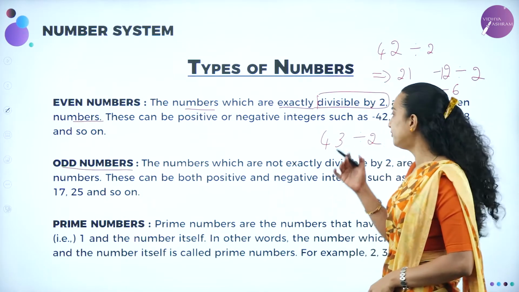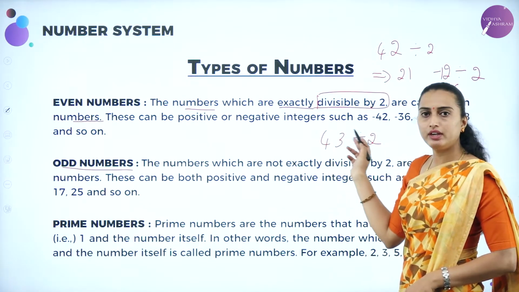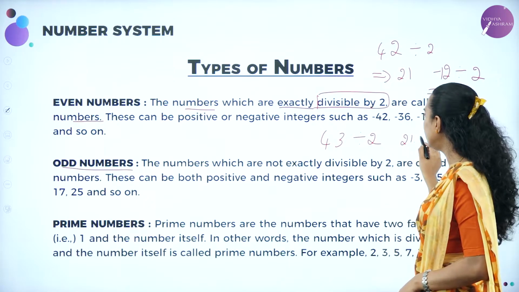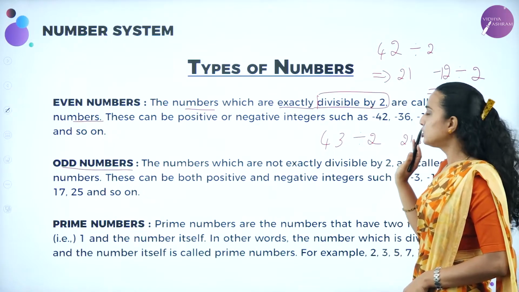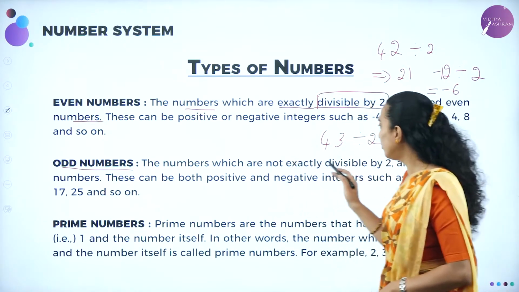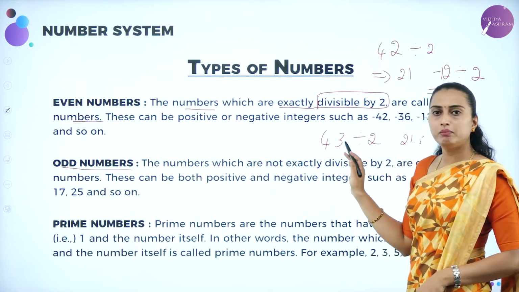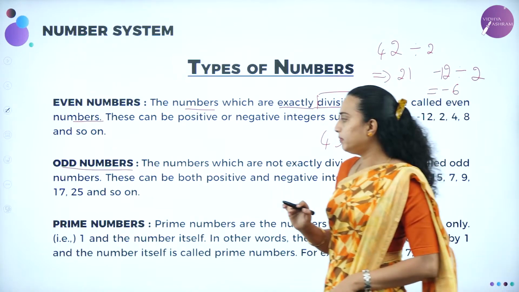You are going to get a fraction, correct? A decimal value. 2 2s are 4, next 2 1s are 2, correct? You are going to get 0.5. So this cannot be divisible by 2. Therefore, this cannot be an even number. This is always an odd number. Okay, next we'll be moving on.